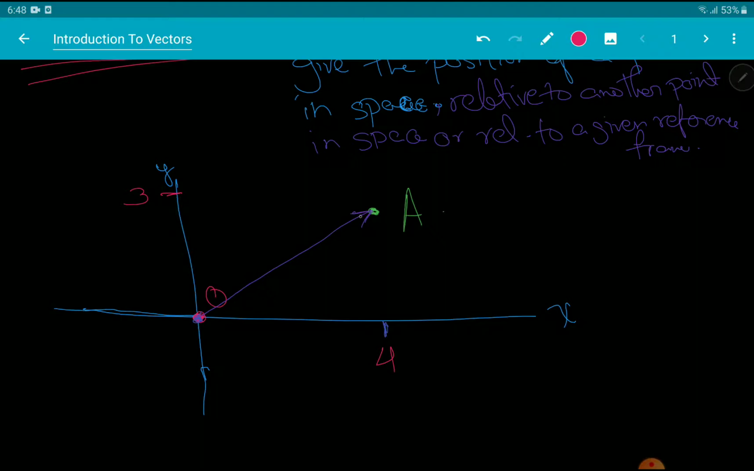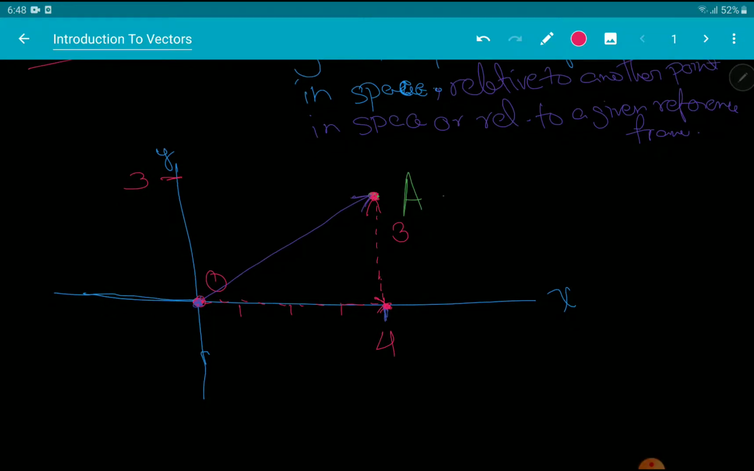So to get to this point A, what you need to do is, first, travel in this direction, the X direction, 4 steps, right? And once you get over here, you can travel in the Y direction 3 steps and get to the point A.